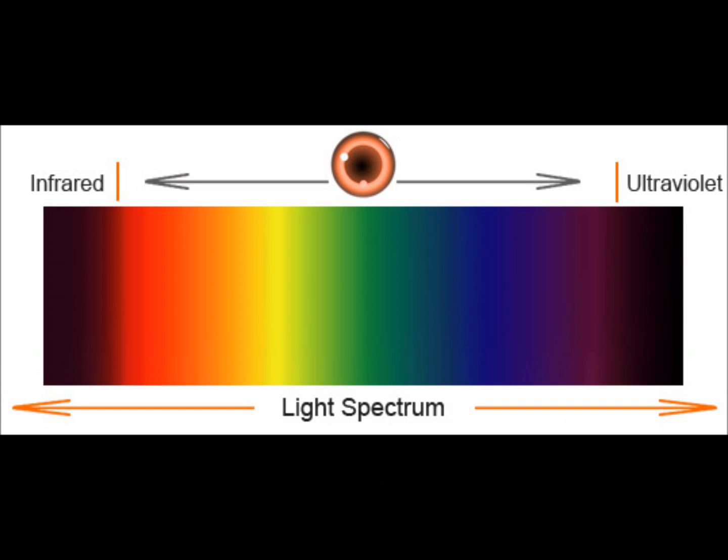We can see an object when light waves that are emitted or reflected by the object enter the eye. The human eye can only see optical or visible light. Light comes in many colors: radio, infrared, ultraviolet, X-ray, and gamma ray.